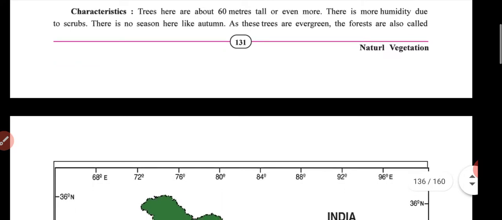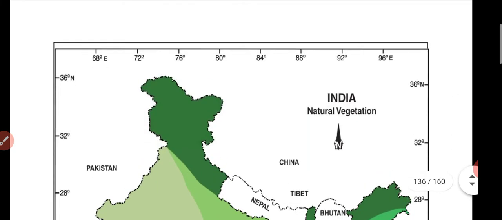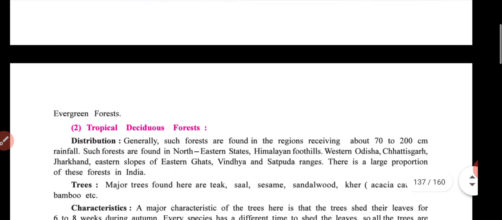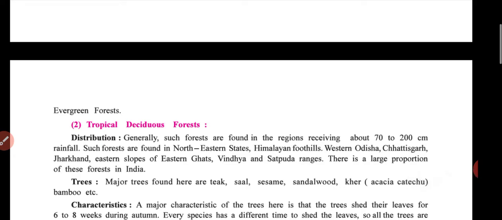Characteristics: these trees are about 60 meters tall or even more. There is more humidity, and there is no season like autumn because these trees are evergreen, so the forests are also called evergreen forests.